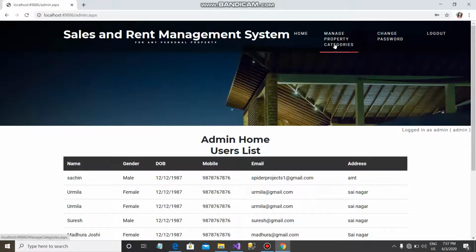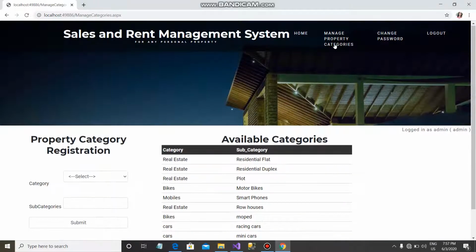Admin is able to manage property categories, where he will be able to register the category of a property. He will also be able to view the categories, such as category as real estate and subcategory as residential flat, category as bike, subcategory as motorbikes, category as mobiles, subcategory as smartphones, category as cars, subcategory as racing cars.